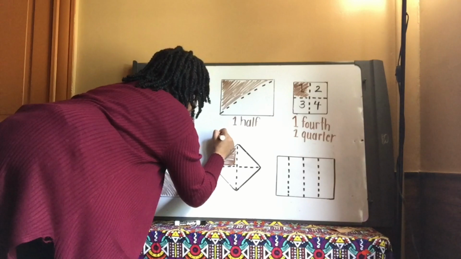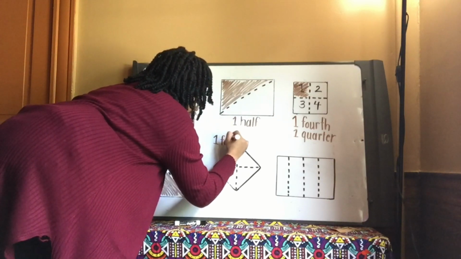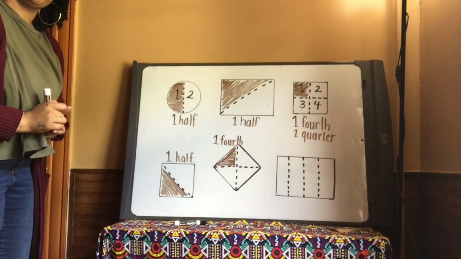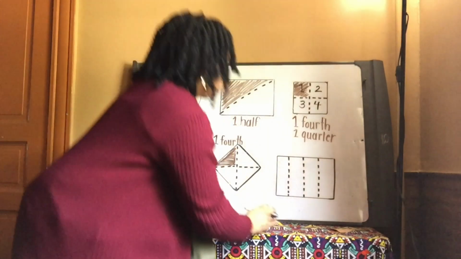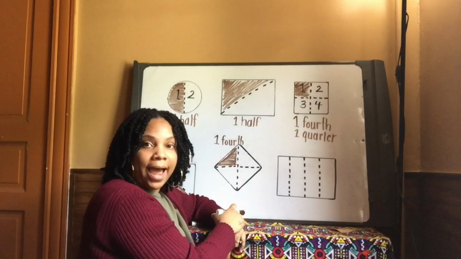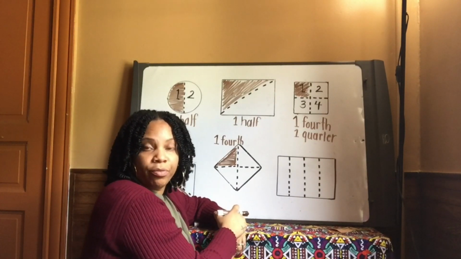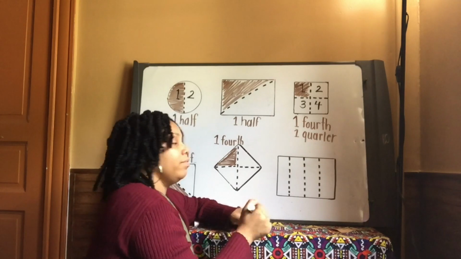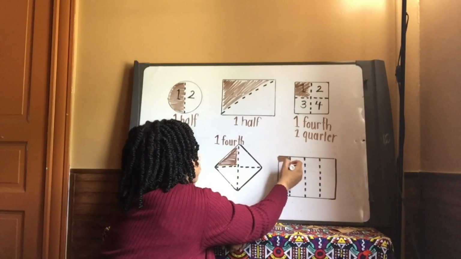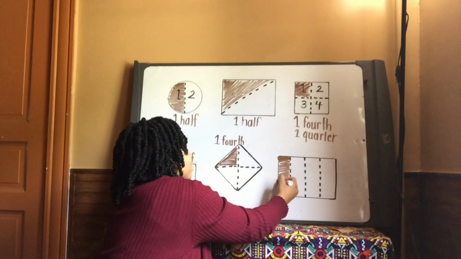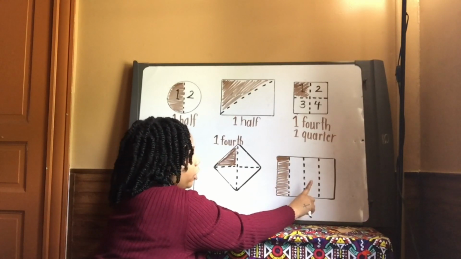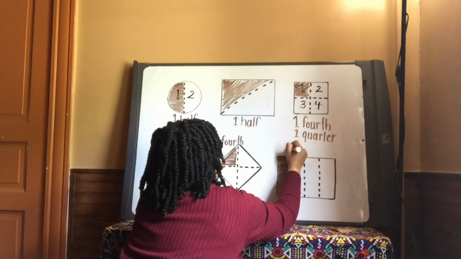I'm going to write it here. 1/4. And we also know that as 1/4. All right, let's take a look at our last shape, which is a rectangle. How many equal parts should I shade in to create 1/4? 1, very good. I shade in 1 of the 4 equal parts, which means I created 1/4.